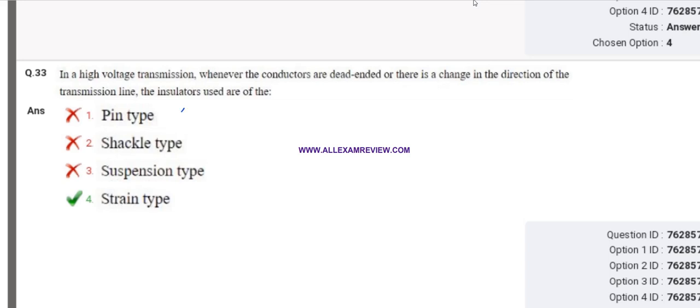So pin type insulator is used for less than 11 kV, and it is used in a distribution system. Shackle type insulator is for less than 33 kV, and it is also used in distribution systems. Suspension type insulator is 11 kV to 765 kV, and it is used in a transmission system. And strain type insulator is also used in a transmission system, and the voltage is greater than 33 kV.